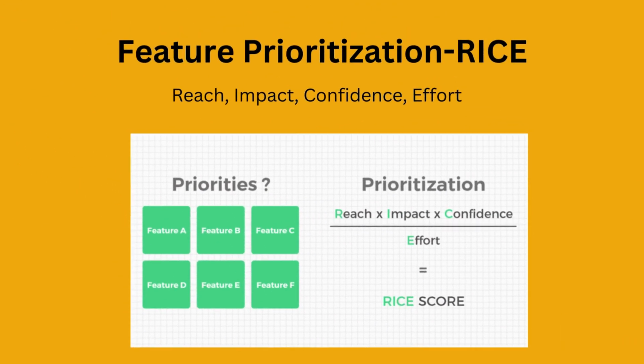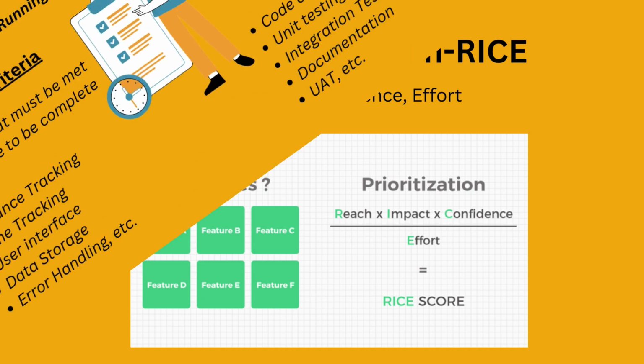With so many features on our roadmap, how do we decide what to build first? One way is by using the RICE framework, that is, reach, impact, confidence, and effort. But how to calculate the RICE score? It is calculated by reach times impact times confidence, divided by the effort. The higher the RICE score, the higher the priority.